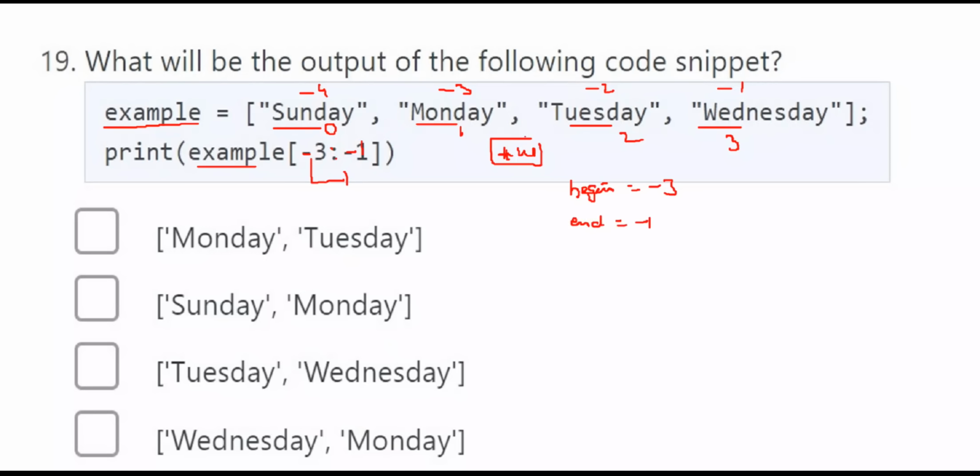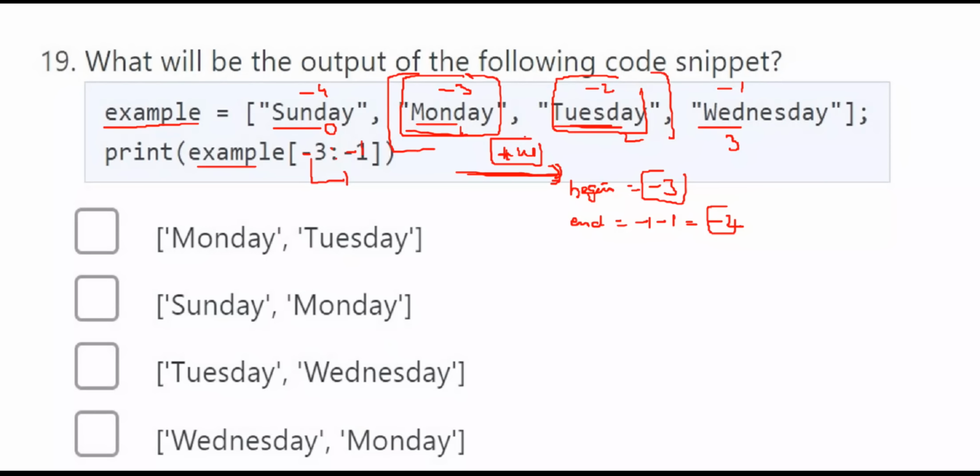Usually if it is positive direction, you have to take end -1. And what is end? -1 is equal to -2. You have to start at -3 and you have to end at -2 in the positive direction. That means forward direction. So what will be sliced? Which piece will be sliced? Monday and Tuesday. So the output of this program is Monday and Tuesday.